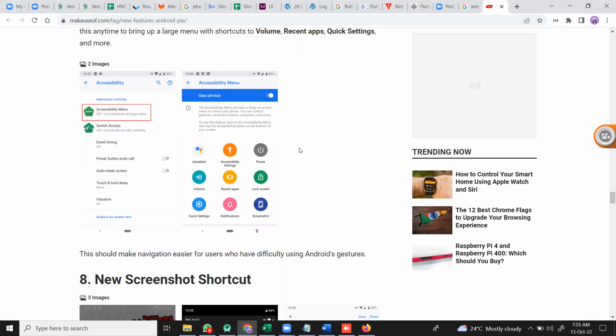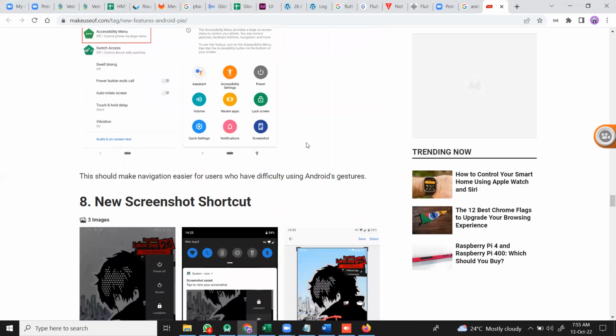Say I'm regularly using WhatsApp. I want to set up WhatsApp in this shortcut app, so that instead of going and searching everywhere, it is just available there. We can set that up.